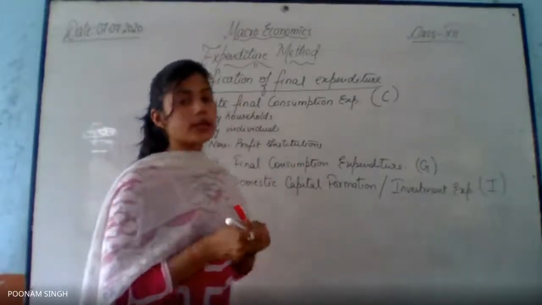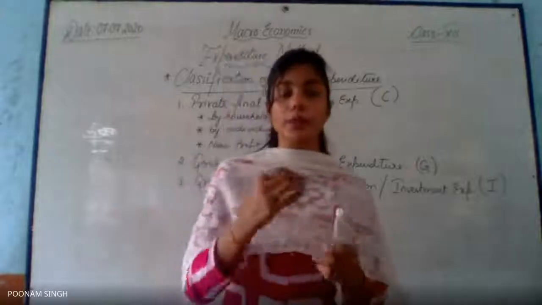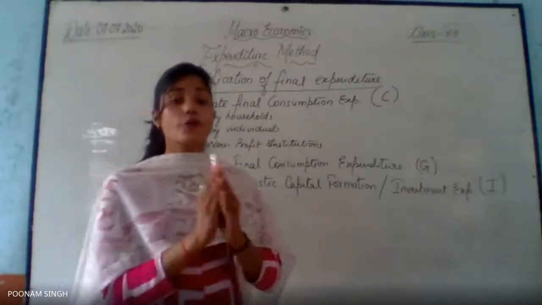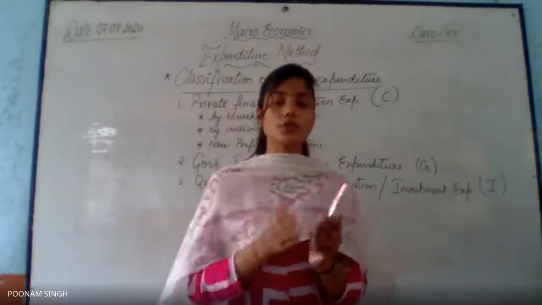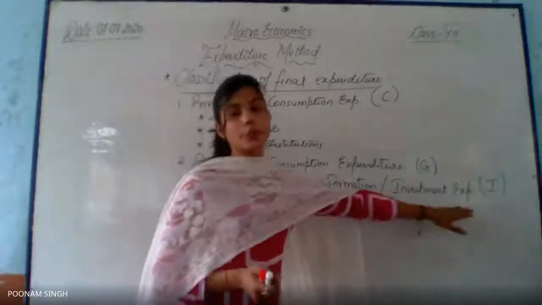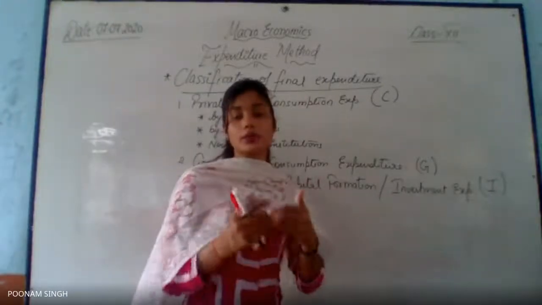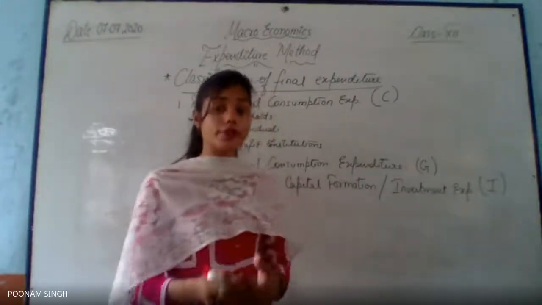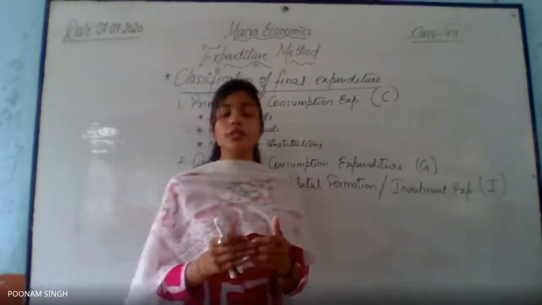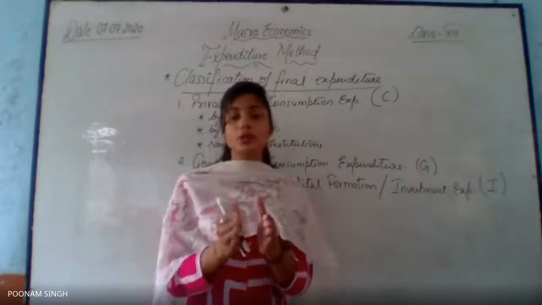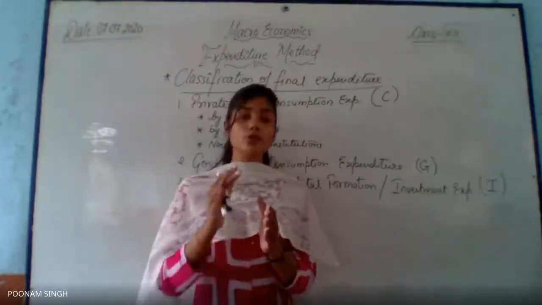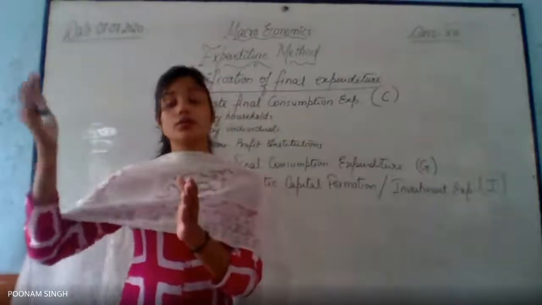You know that there are some final goods which are purchased by producers for further use in the process of production. So these come in the category of investment expenditure. Why are the producers purchasing these final goods? It is a kind of investment from their point of view. Suppose he has purchased a machinery, which he is going to use for several years.